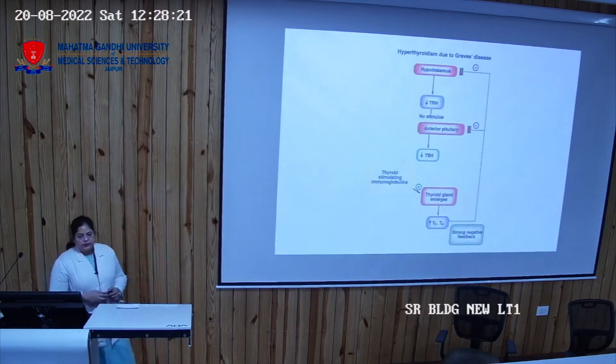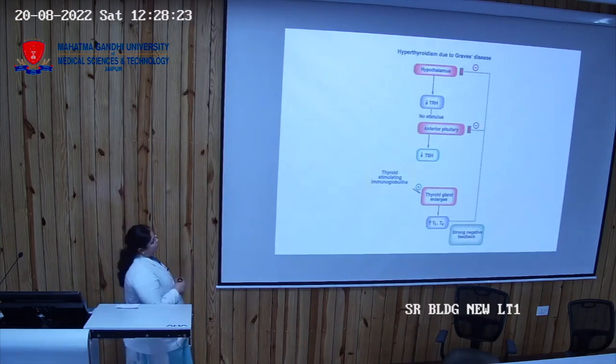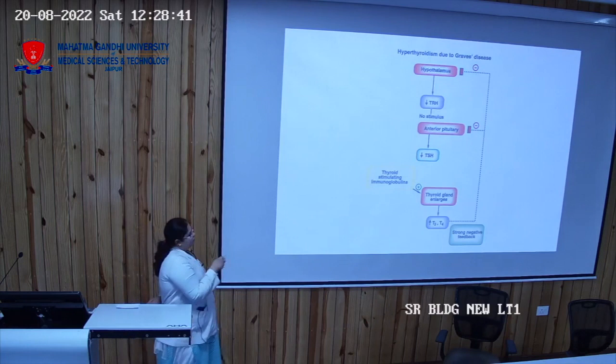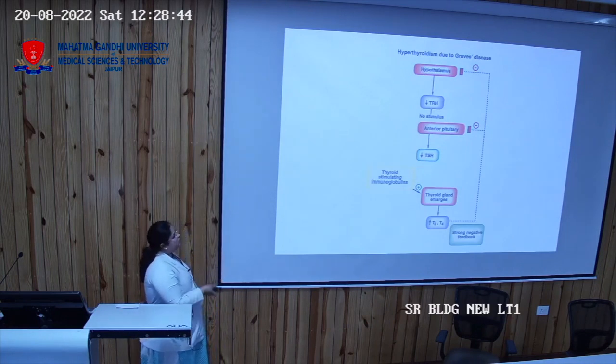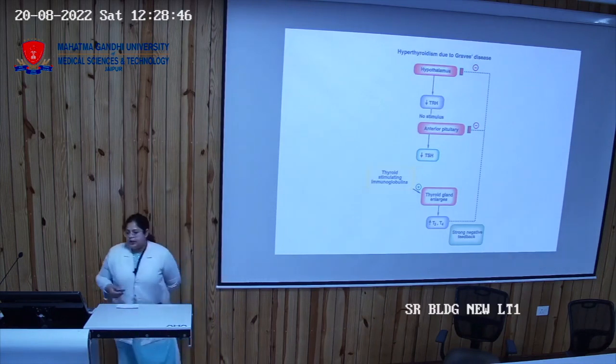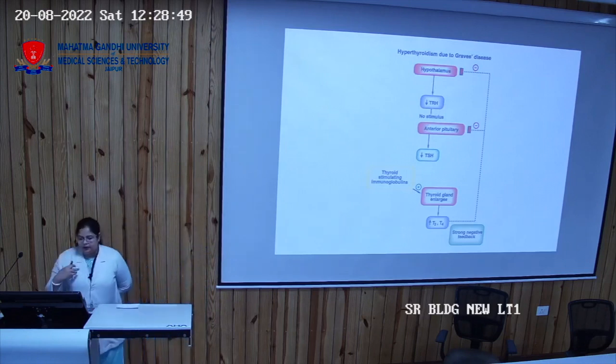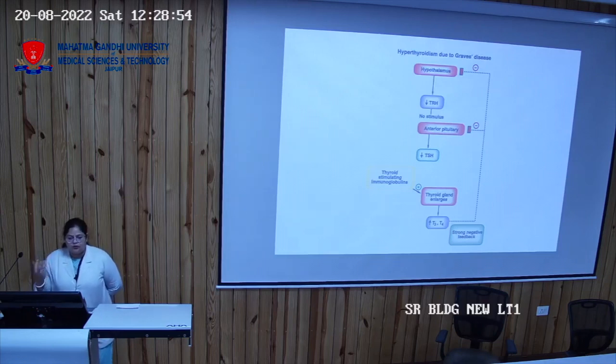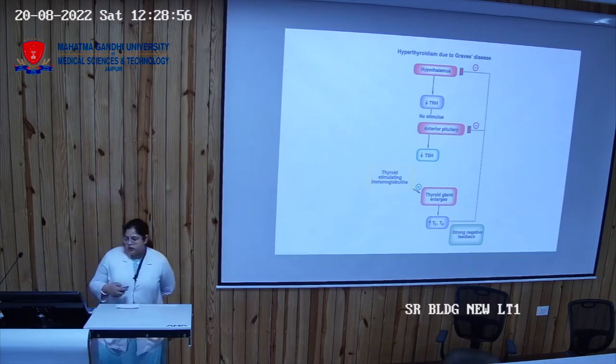So in Graves' disease, the TSH, T3, T4 levels increase, which causes negative feedback, meaning they decrease the thyroid releasing hormone and TSH. So when there are thyroid stimulating immunoglobulins, meaning when antibodies are synthesized, they enhance the thyroid gland to secrete more T3 and T4. So this is how it acts in Graves' disease. The antibodies enhance the level of T3 and T4, which decrease the level of TSH and TRH.